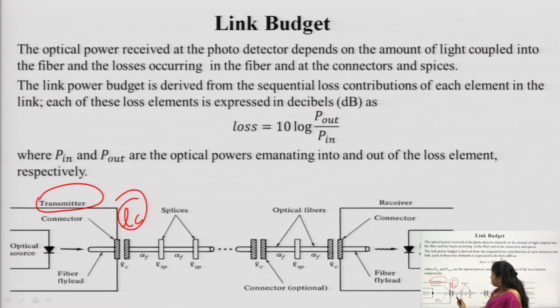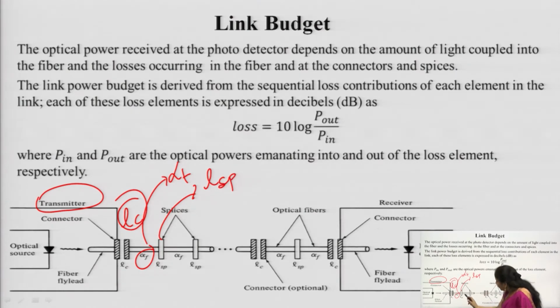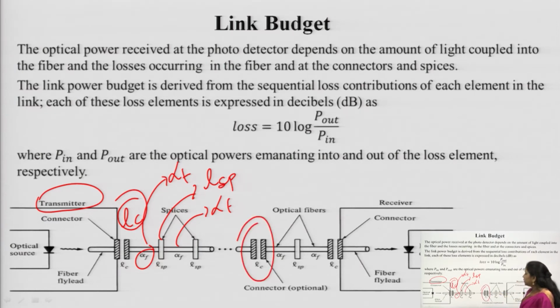Then there is a fiber which is contributing the loss L alpha F. Then again there are two splices, both of them contributing a loss of LSP, and in between there is fiber alpha F. It continues and now it comes to the other part, again a connector.